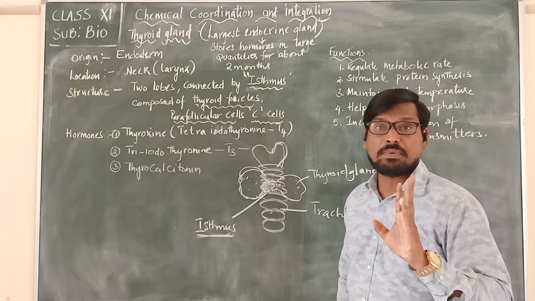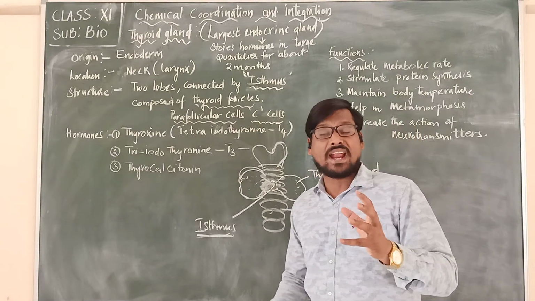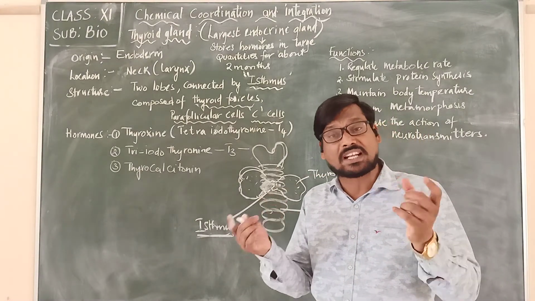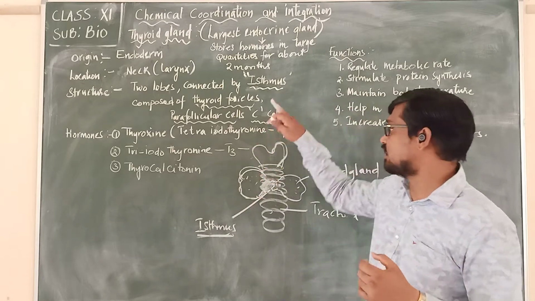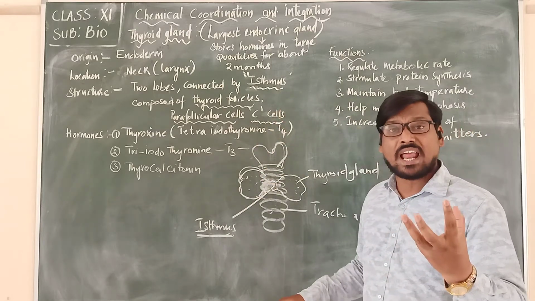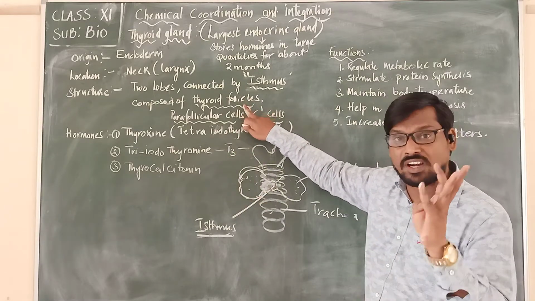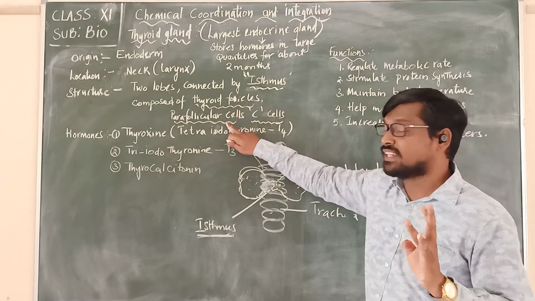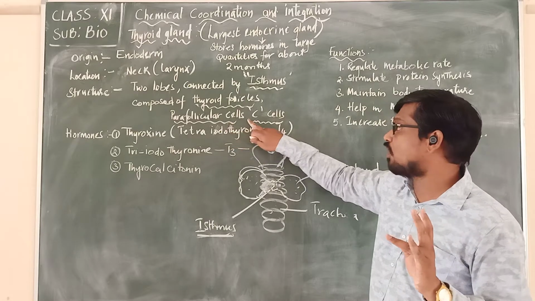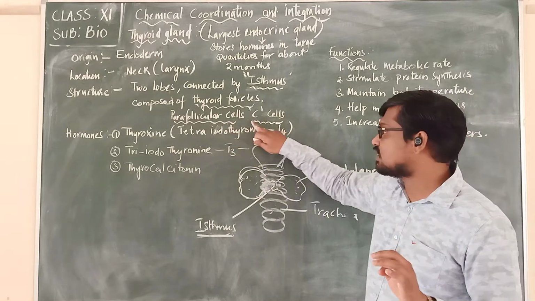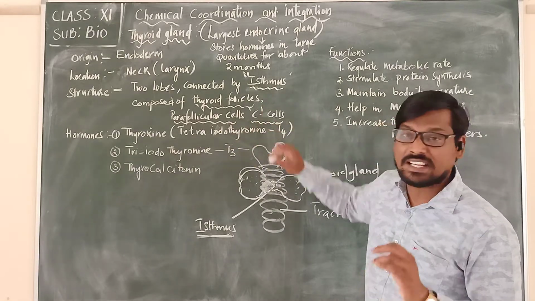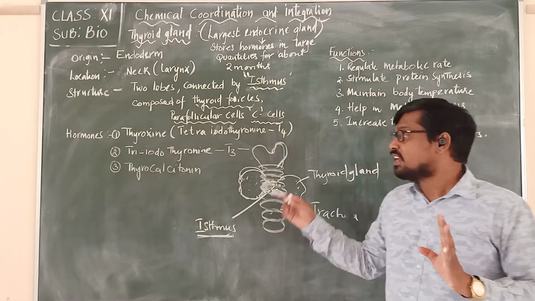So here we should remember that the thyroid gland has 2 lobes connected by a structure called the isthmus, and it has 2 types of cells. The first type are the thyroid follicle cells, and the other type are the parafollicular cells, which in short we call C cells.